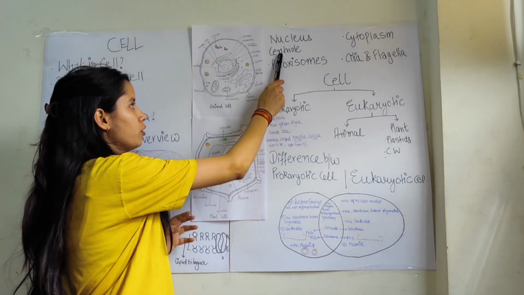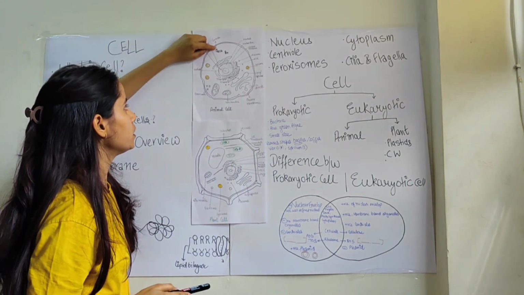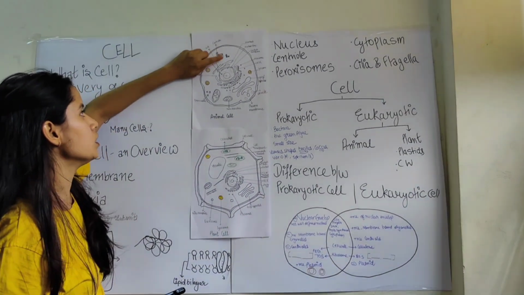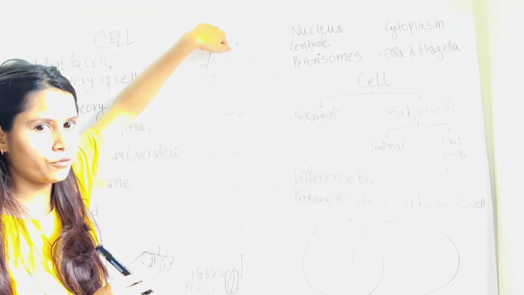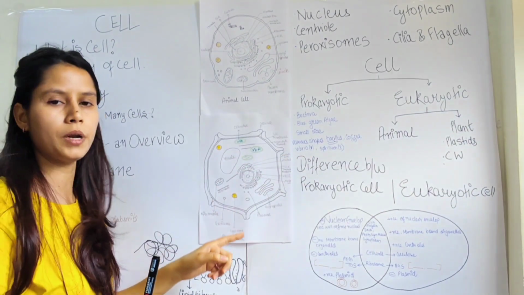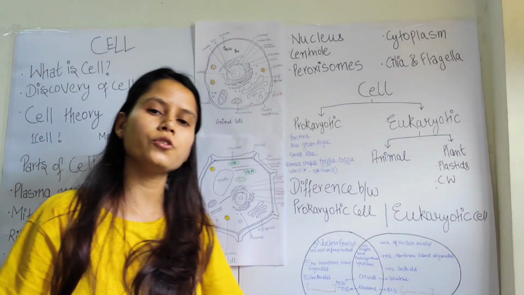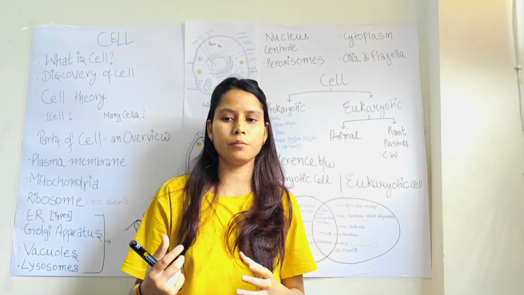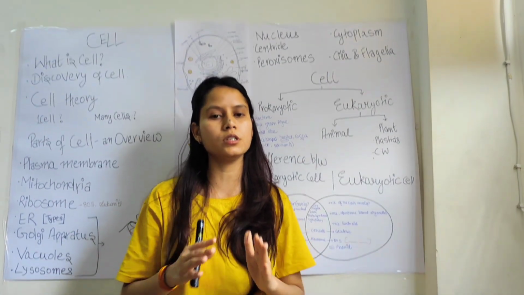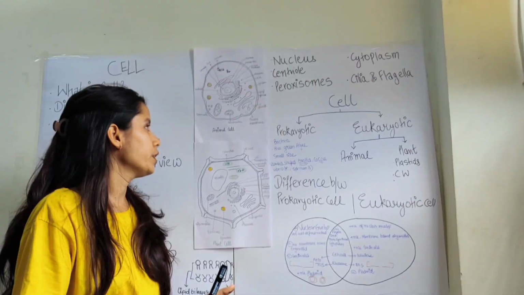Further, there are centrioles. These small structures that lie perpendicular to each other are the centrioles. These are special characteristics of animal cells. They are not found in plant cells. So what is the function of centrioles? Centrioles form the spindle fibers during cell division and help in the cell division process. Okay.